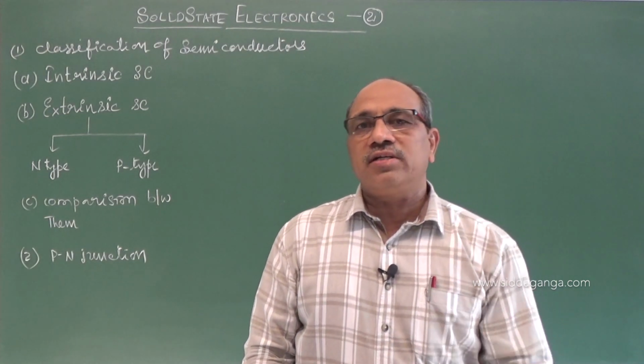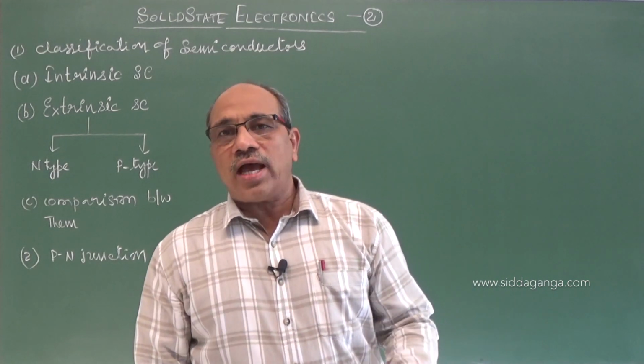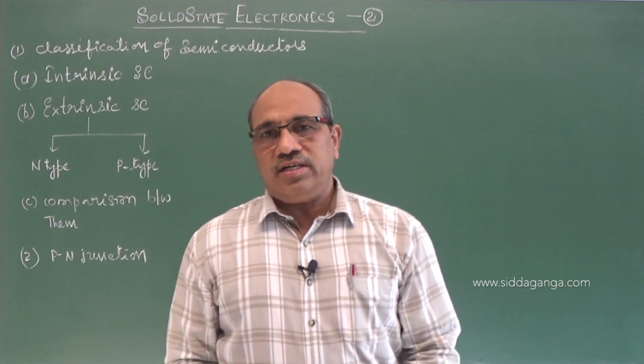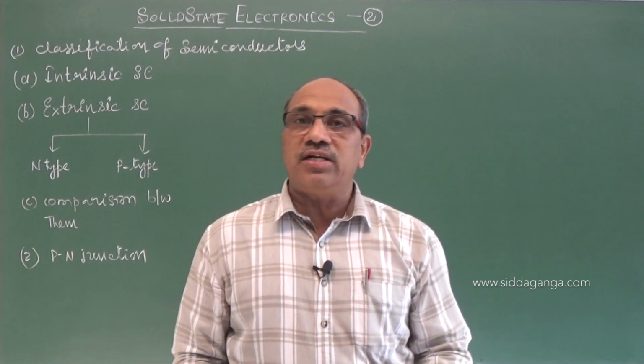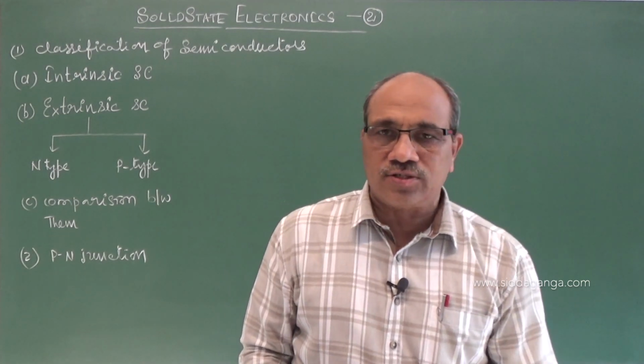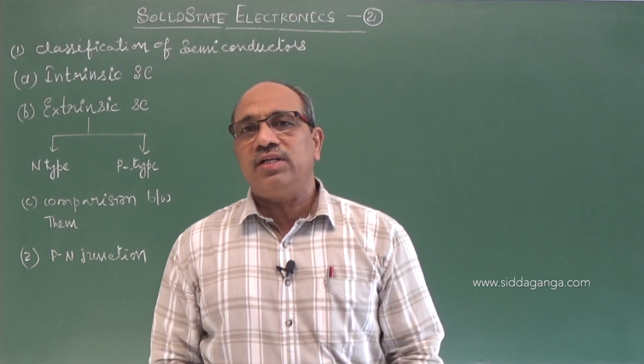If we add the impurities, we get doped semiconductor or impure semiconductor, called extrinsic semiconductors. We have to see both of them in detail.